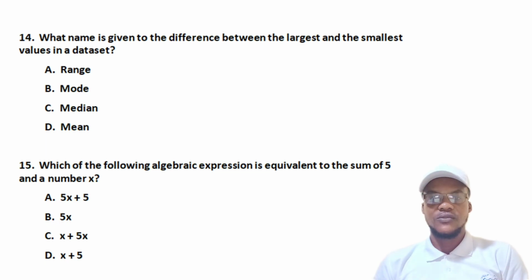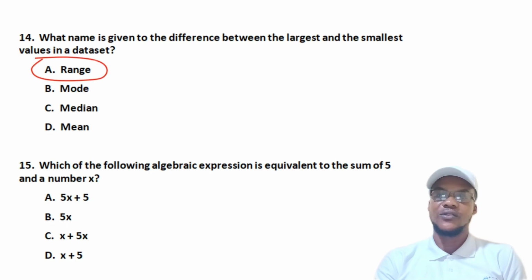For question 14, we are saying, what name is given to the difference between the largest and the smallest values in a data set? So this one we are dealing with statistics: data set, range, mode, median, and mean. When we say the difference between the smallest and the largest, then we are talking about the range. So our answer is the range.